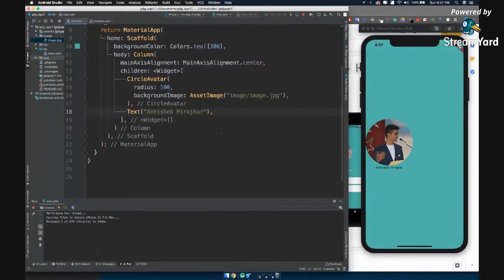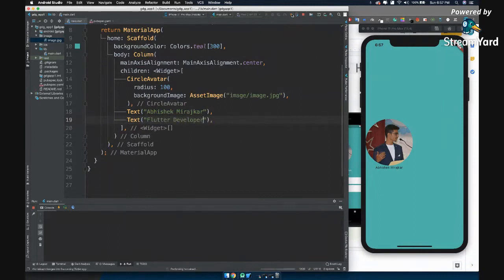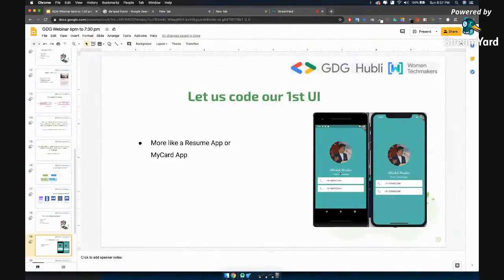Now in the same way, we'll add a text below it. What will be that text? Say Flutter developer. Okay, let's click hot reload once again. We have it here, right? Exactly, butter smooth. Now you can also see that we have given a little bit of font style. We have also given a little bit of color to it, but we'll figure that out later.